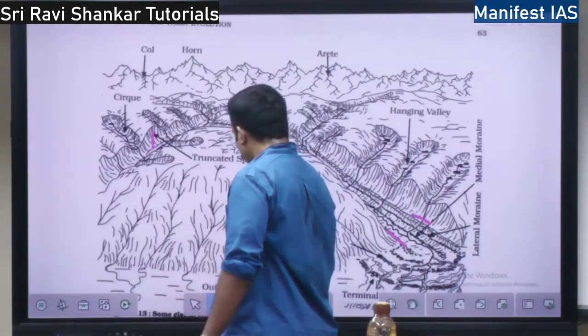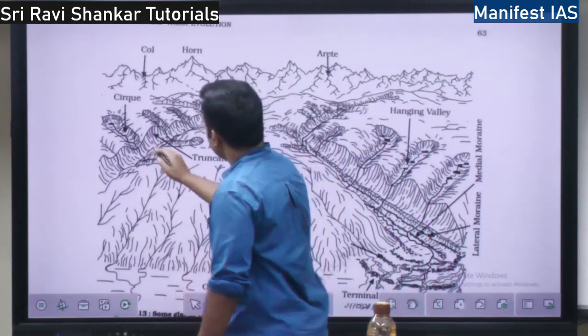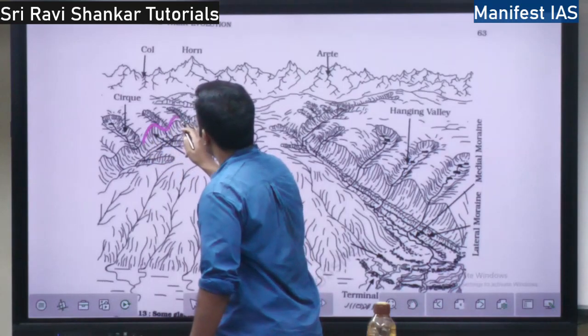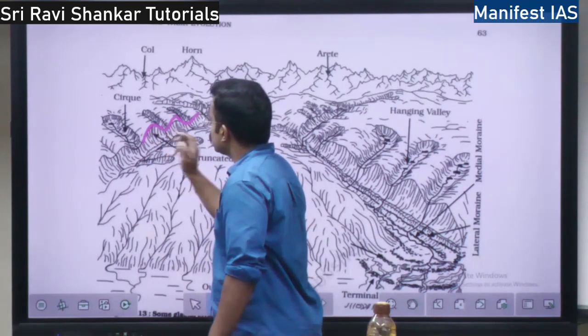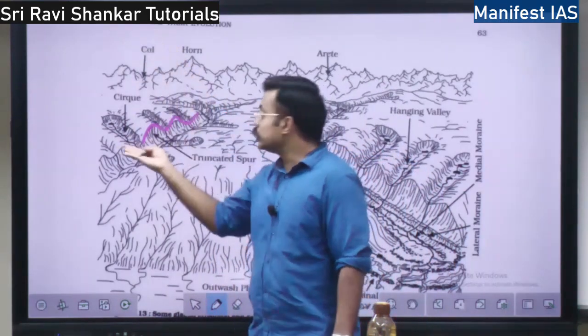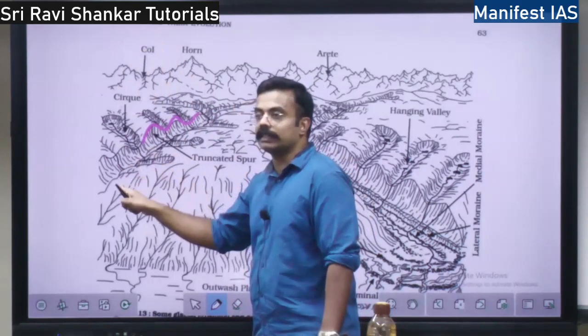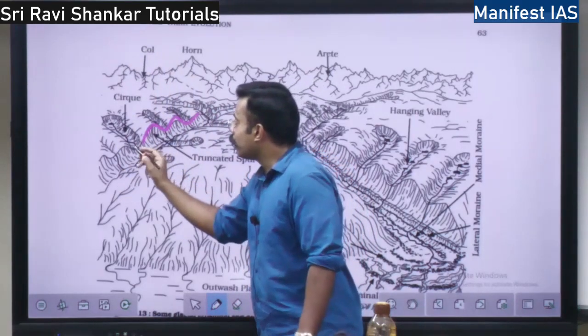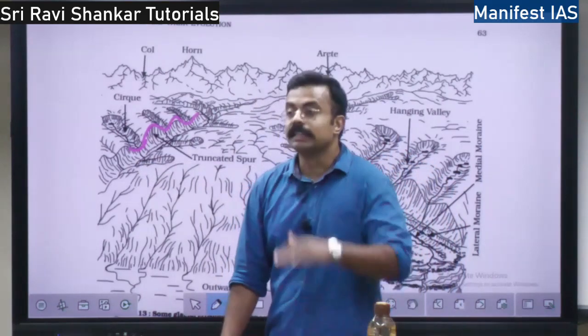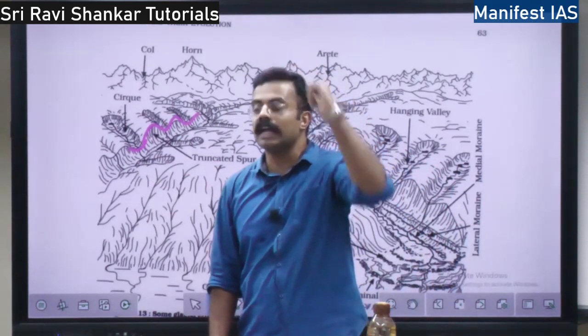So here one more concept is there: hanging valleys. So what are hanging valleys? See, can you see this valley here? This is called a hanging valley. It is hanging above. Here one big valley is there, that is the trough, whereas there are hanging valleys as well. They are at an elevation, at a height.